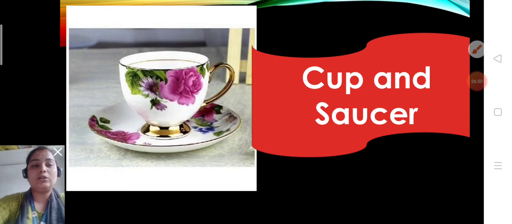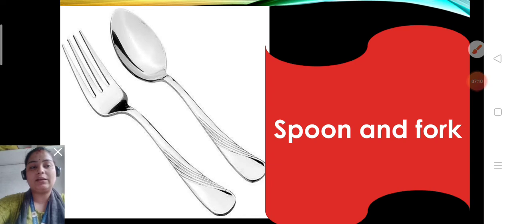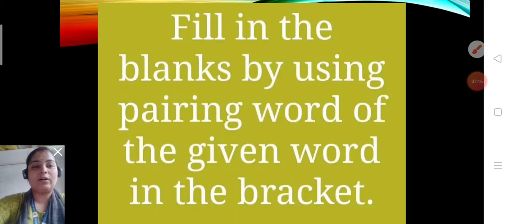Now cup and saucer. Cup and saucer are also pairing words. Children, if we use only a cup, by mistake the tea can fall down. So we should use a cup with a saucer, or you can say plate. Next, spoon and fork. Spoon and fork are also pairing words.